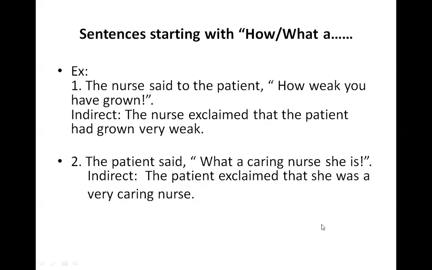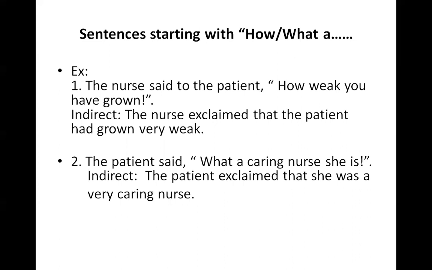Next है exclamatory sentences जो begin होते हैं with how and what. Take this example. The nurse said to the patient, "How weak you have grown." The nurse exclaimed that the patient had grown very weak. ये जो how weak you have grown जो exclamation था, इसे हमने change करना है into assertive sentence. कौन बहुत weak हो गया है?